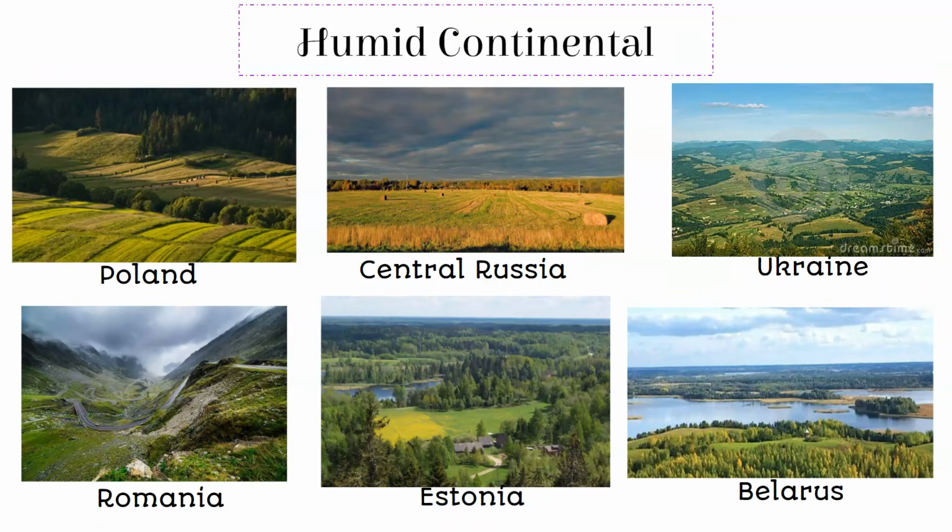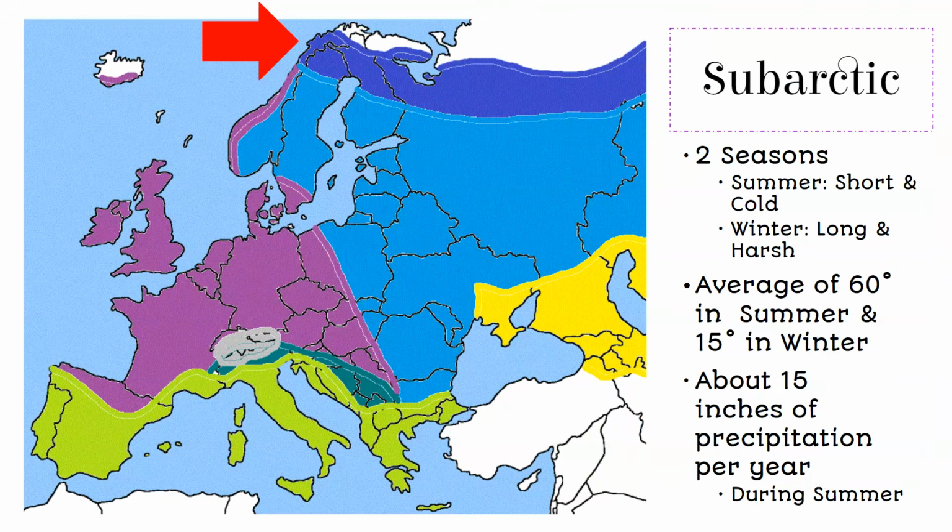So you can see humid continental is found in Poland, Romania, Estonia, Belarus, Ukraine, Central Russia. Now there are a couple more.